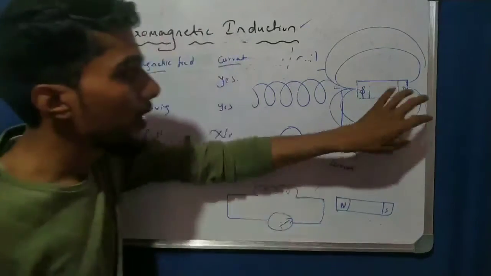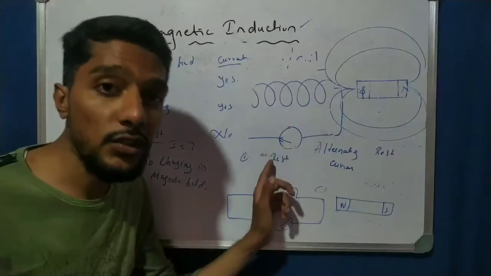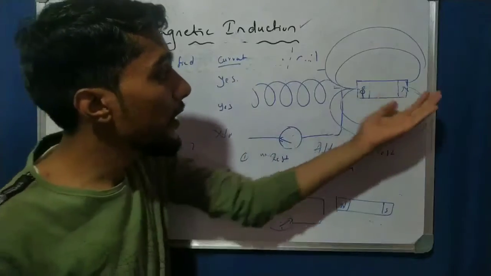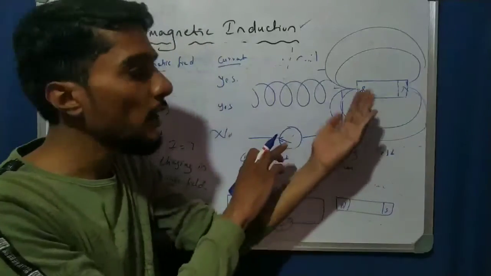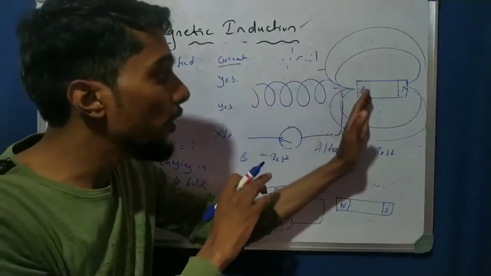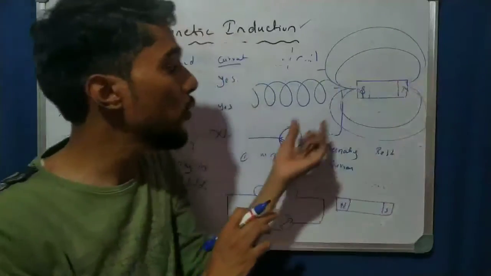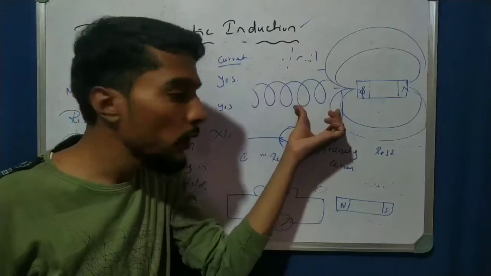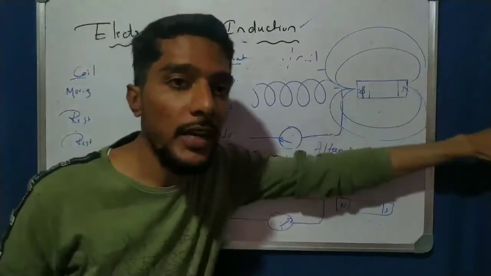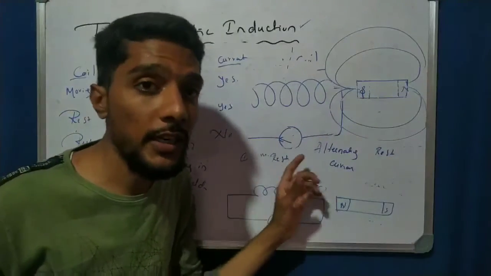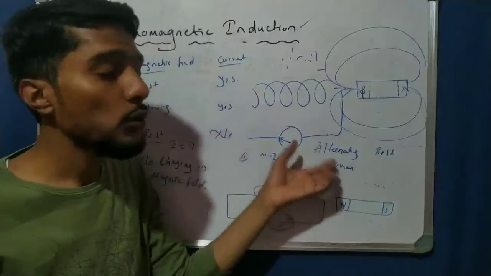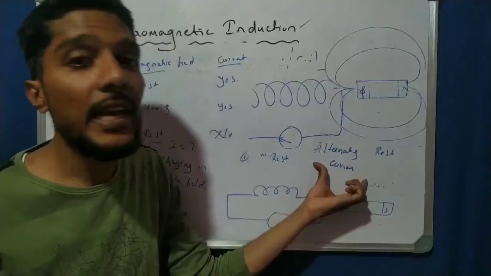Because the direction of the current also changes, it is altered current; the current is not the same. When the magnet is near the conductor, there is deflection. When it is away from the conductor, there is no current, zero deflection. The deflection is not constant: sometimes it shows deflection, sometimes zero. So that changing current is called alternating current.